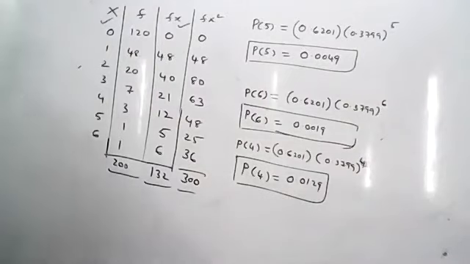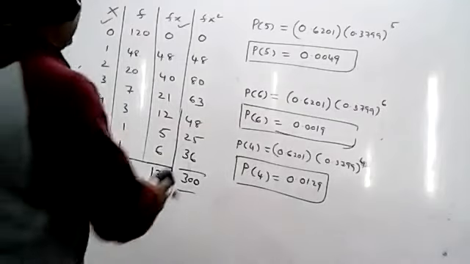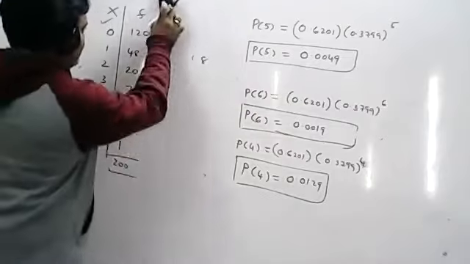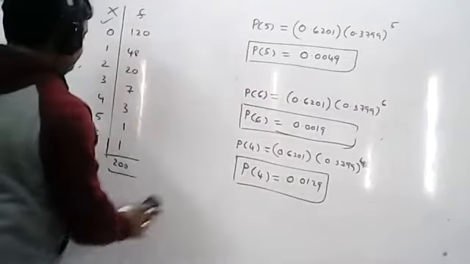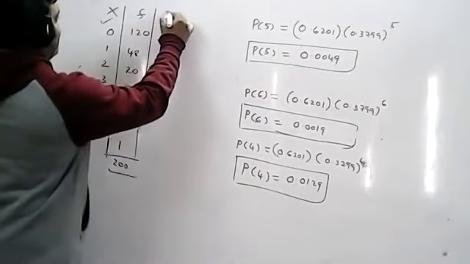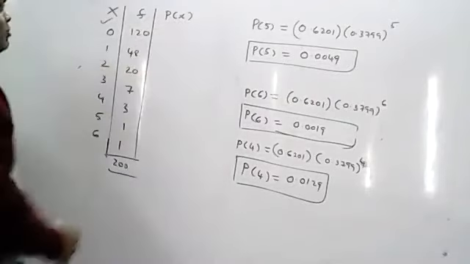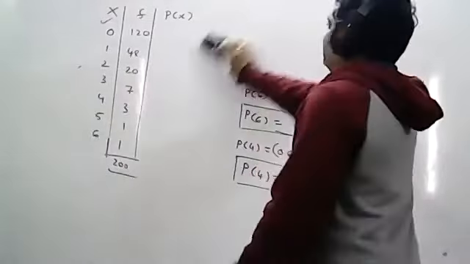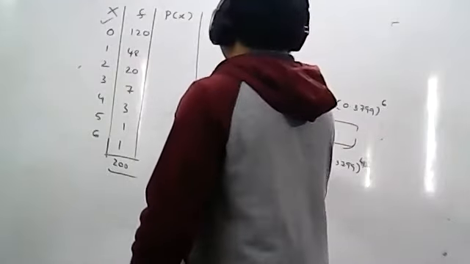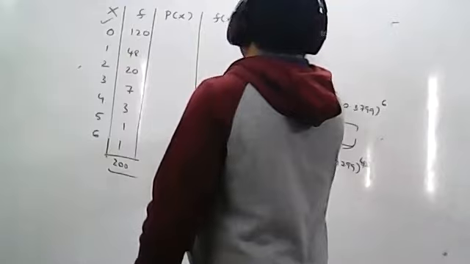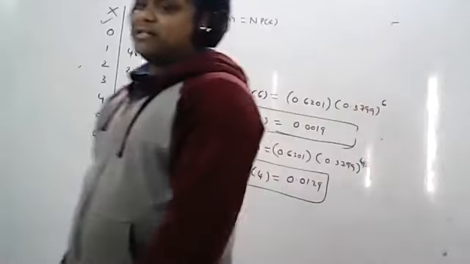The expected frequencies can be calculated in the following table. First column is X, second column is F, third column is P of X, and last column is F of X equal to N into P of X. F of X equal to capital N into P of X. These are the columns required.